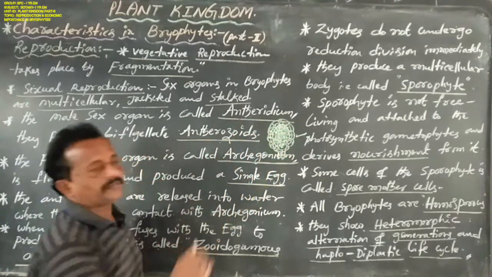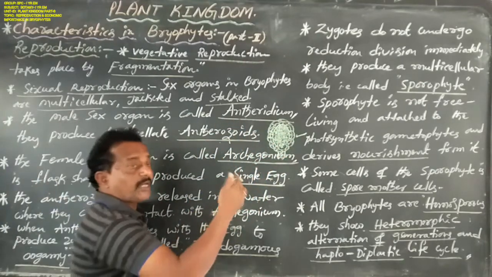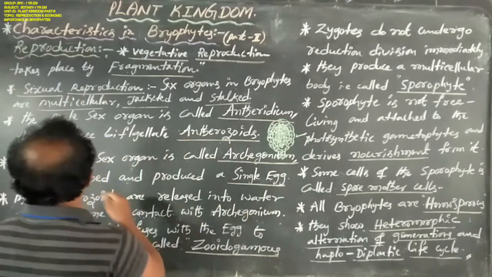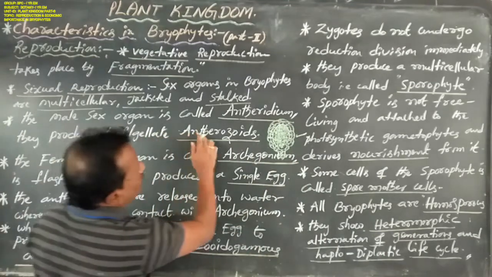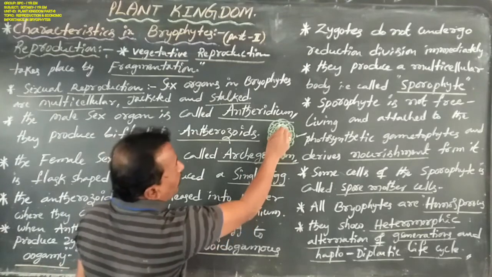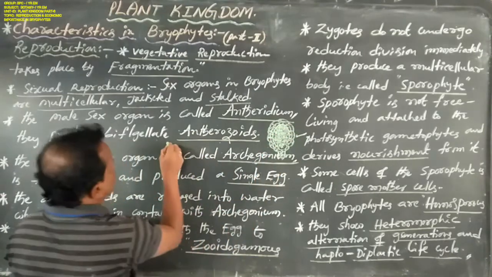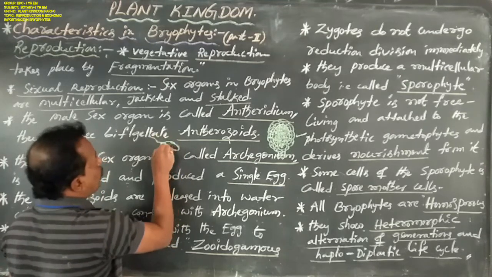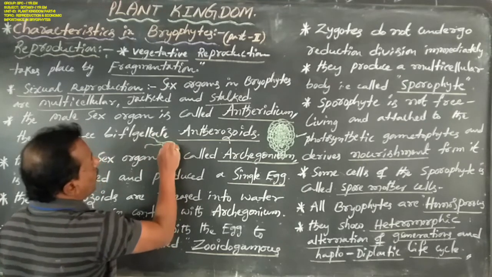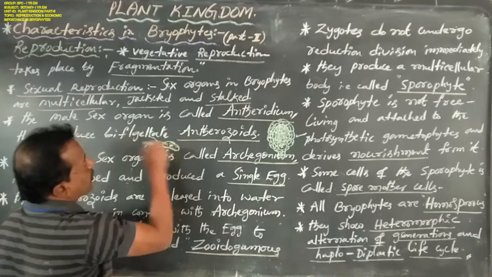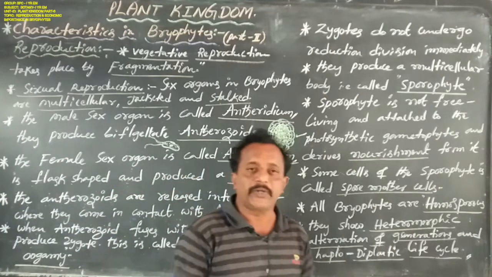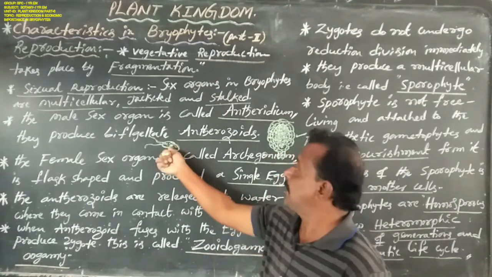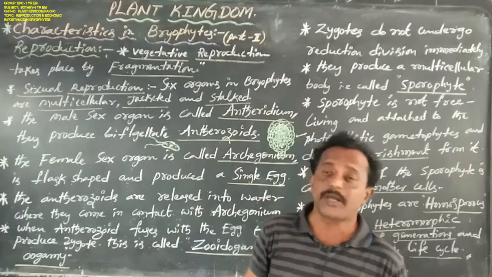Antheridium always appears dumbbell in shape, and it produces biflagellated antherozoids. These are biflagellated antherozoids, containing two flagella. Antheridium produces several biflagellated antherozoids.